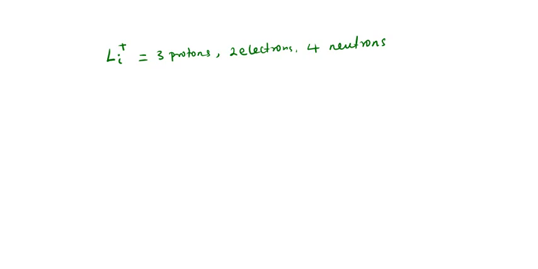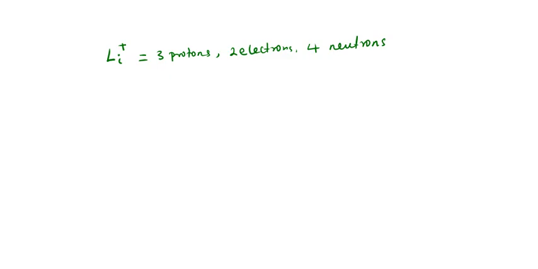Now, this is called positive lithium here because the number of protons is greater than the number of electrons. Is that understood? So whenever the number of protons is bigger than the number of electrons, that means you have a positive atom or positive element.